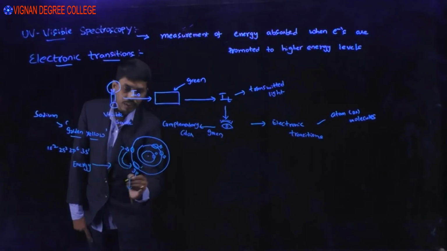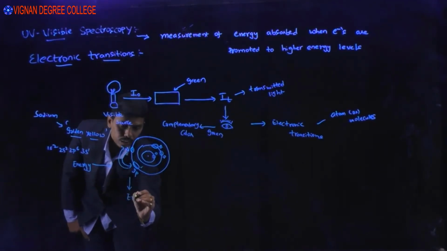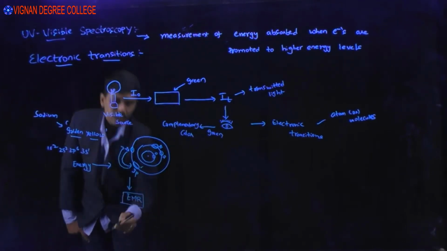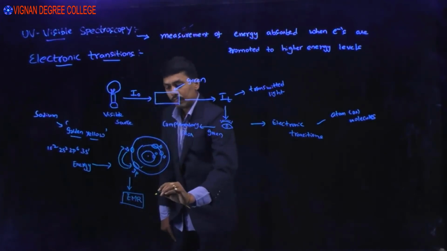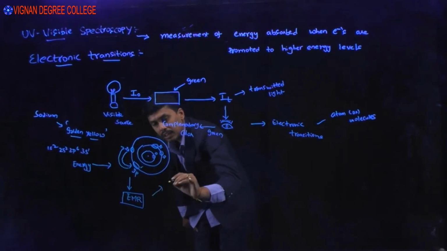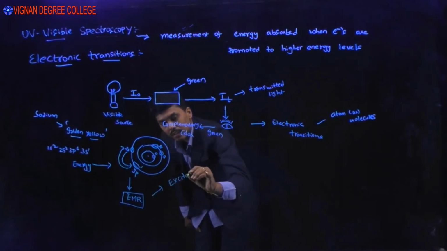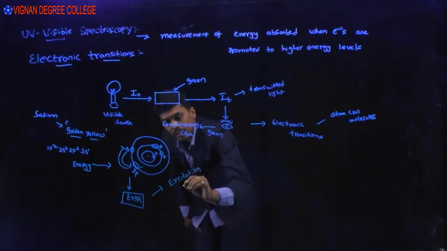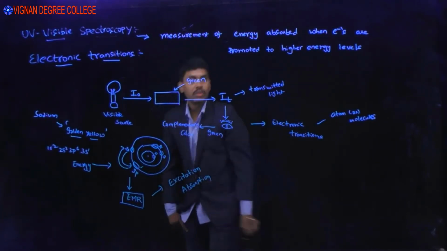So this phenomenon will give some radiation. It is called electromagnetic radiation, so it appears as color. So when an electronic transition is obtained, it is due to excitation and also absorption.